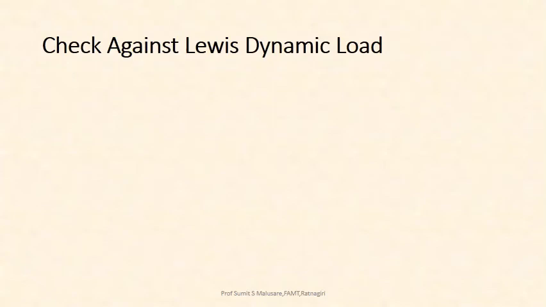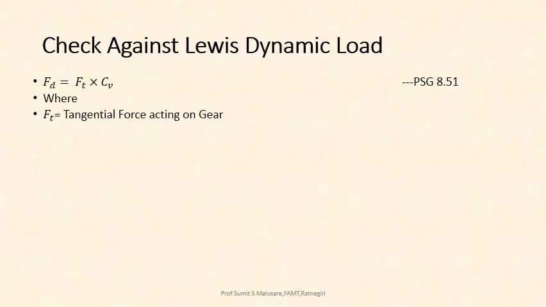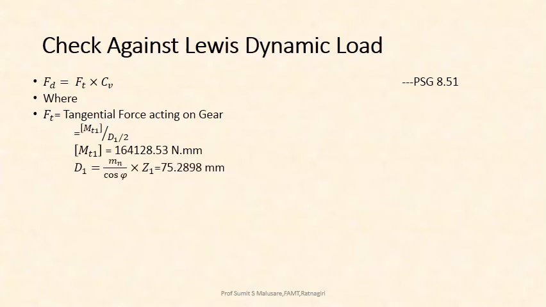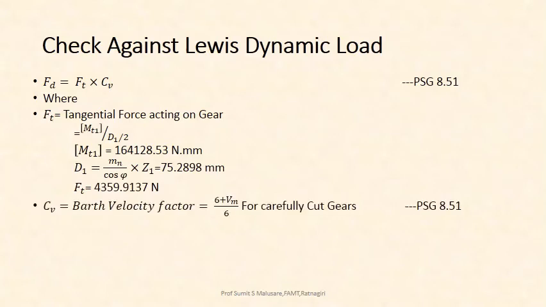Checking against Lewis's dynamic load. The standard formula is given on PHG 8.51. Fd is equal to Ft into Cv, where Ft is the tangential force acting on a gear. This formula comes from torque equal to force into perpendicular distance, which is nothing but force into radius. So force is equal to torque upon radius, that is mt1 upon d1 by 2. mt1 is already calculated. d1 is equal to mn upon cos psi into z1, which comes out to be 75.2898 mm. So Ft comes out to be 4359.9137 newtons.